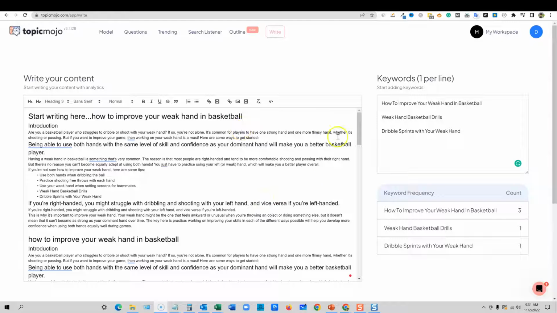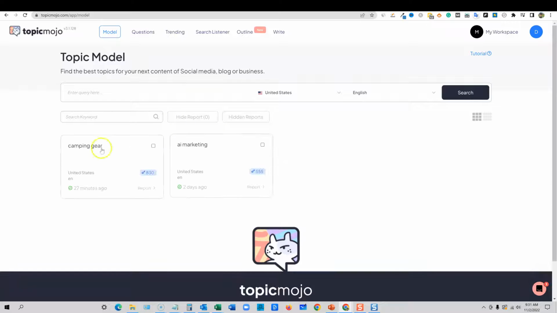There's a little bit of a delay. So I wouldn't recommend using this. This is definitely not a reason to buy this tool, the writing feature over here. It tells you how many times you've added the keywords that you've added over here. So too much manualness. The model and questions are definitely the 2 reasons why you're going to get this tool, and really specifically model. Really, really cool.